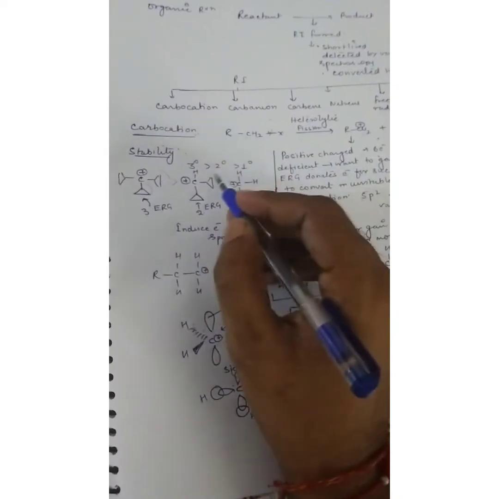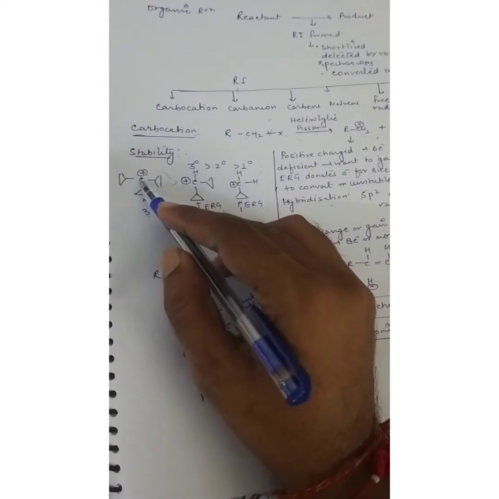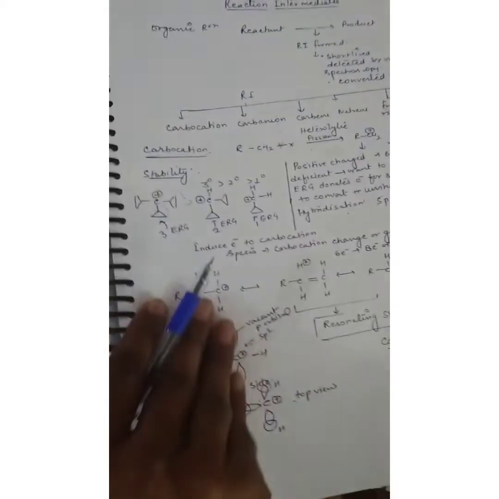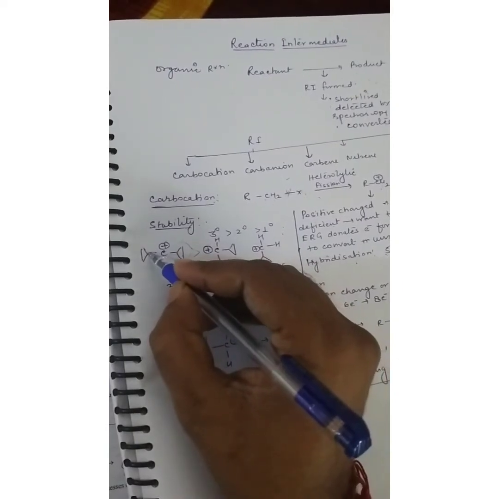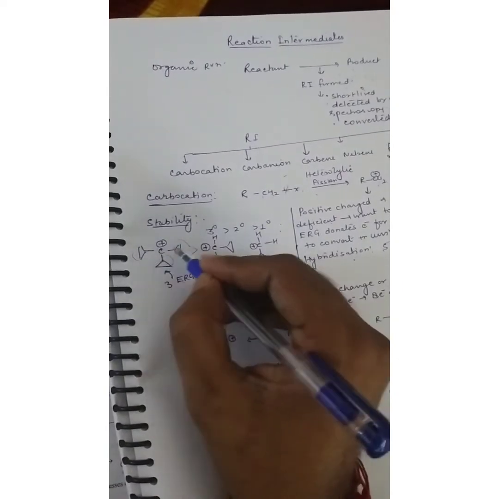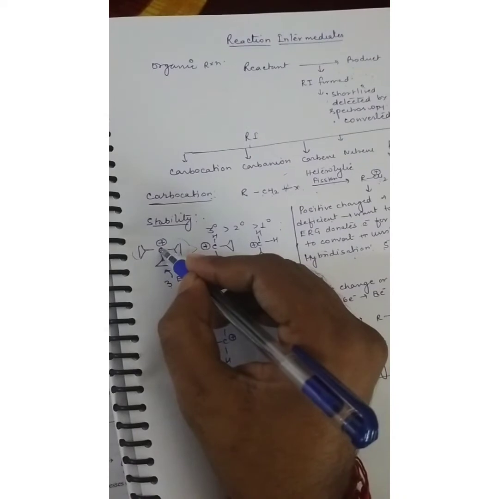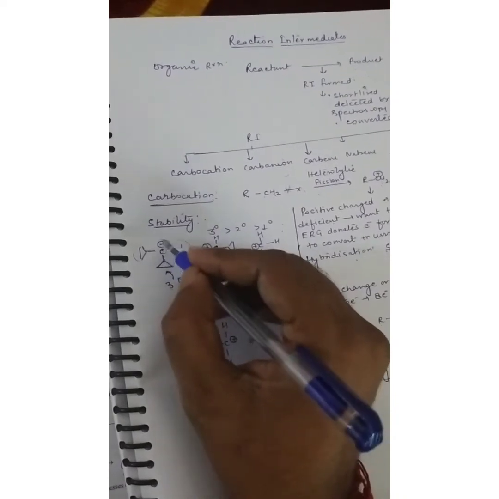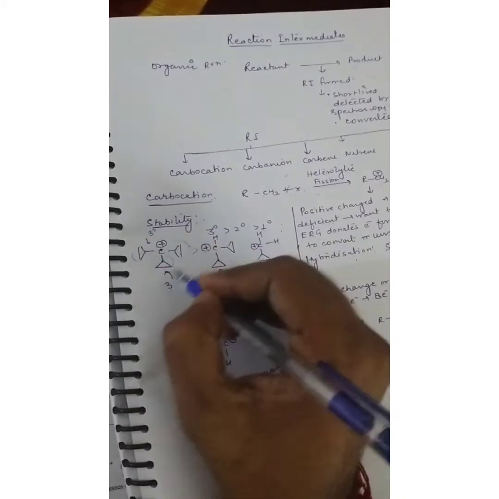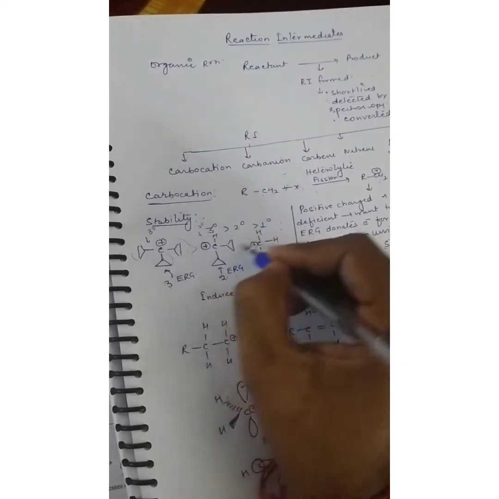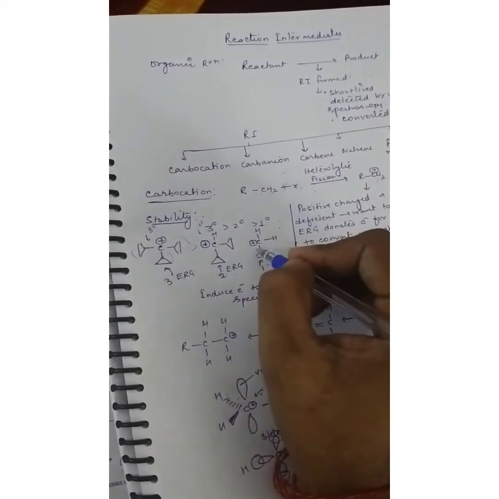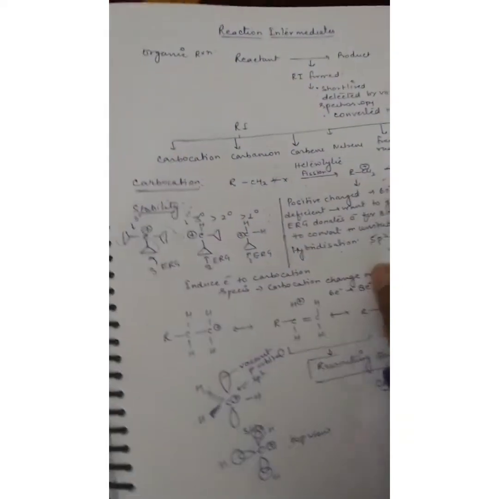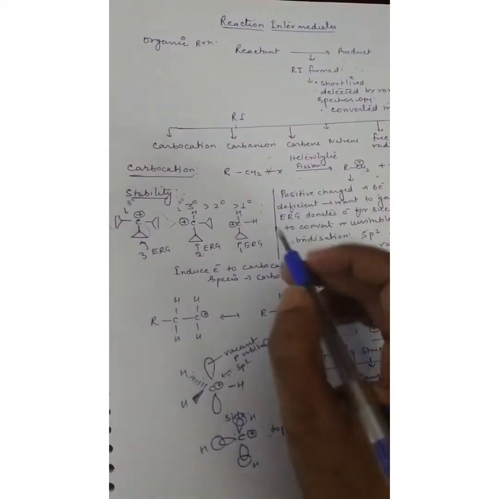So this is the tertiary carbon. Don't hesitate, because if you neglect this one, this is a carbon, this is a carbon, and if a carbon is attached to 3 other carbons, then it acts as a tertiary carbon. Here it acts as a secondary carbon, because this carbon is attached to 2 other carbons, and this one is attached to 1 carbon. So this induces electrons to the carbocations.